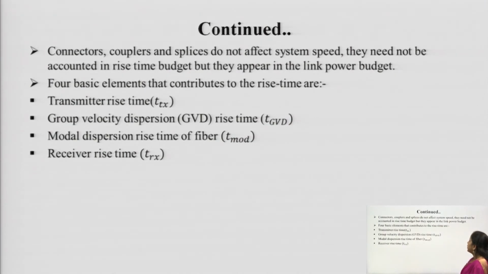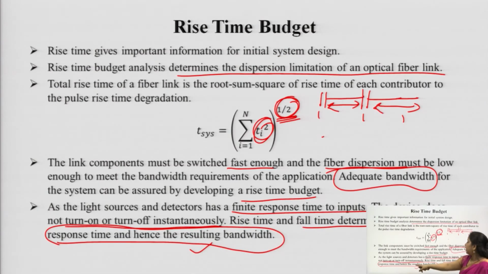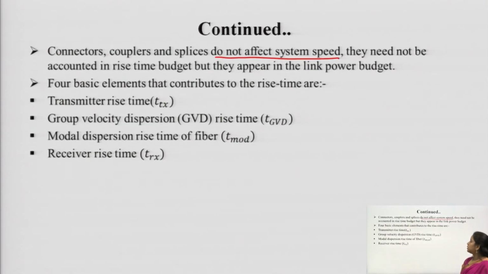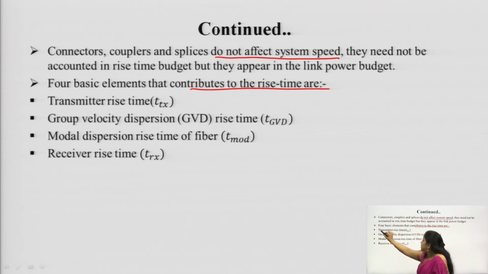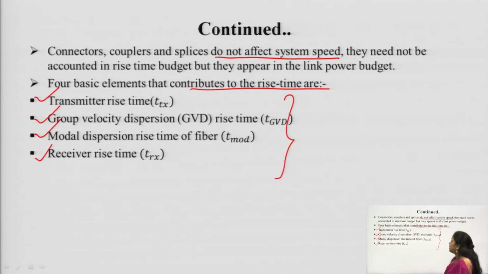The connectors, couplers and splices do not affect system speed, whereas in the last line it is told that light source and detectors have a finite response, the device does not turn off instantaneously. So, these are the major ones, and connectors, couplers and splices do not basically affect the rise time, as they affect only the power. The basic elements that contribute to the rise time analysis are transmitter rise time, group velocity dispersion rise time, modal dispersion rise time and the receiver rise time. So, these are the 4 major contributors of the rise time.